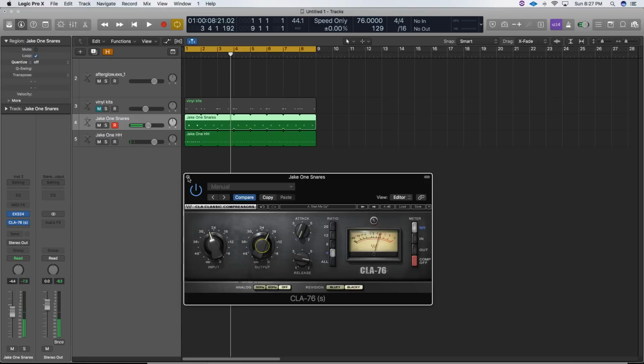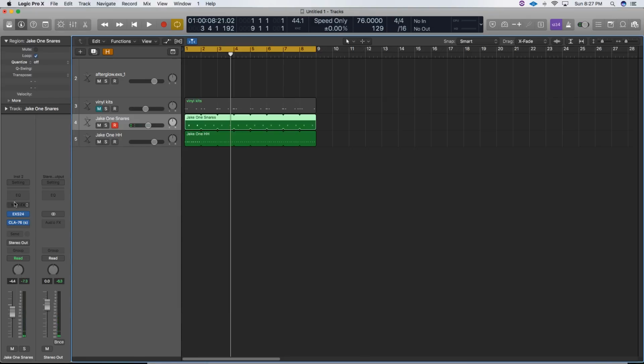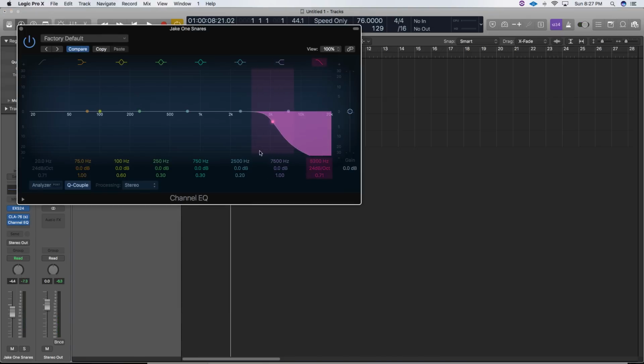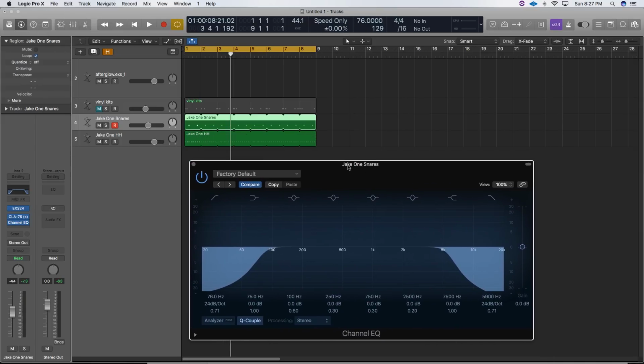So this just kind of brings up the transient of the snare a little more. And then what I like to do is I throw an EQ on the snare drum and I take things out so it doesn't have so much high end again. It's important to dial in the high end on each instrument a little differently because you can take out a lot more on the kick drum than you can on the hi-hat.